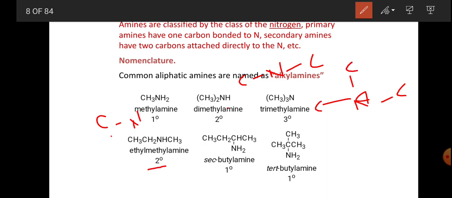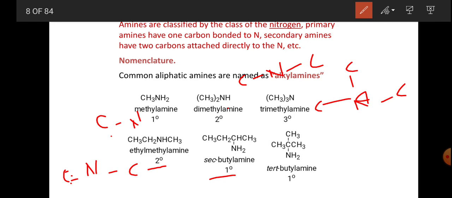And here ethyl methylamine, that is the nitrogen, here methyl and here ethyl, and this is the primary amine.